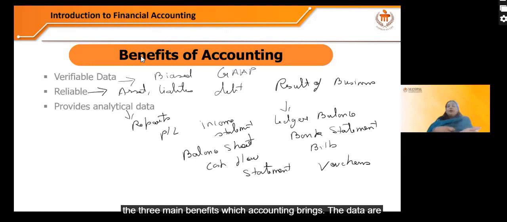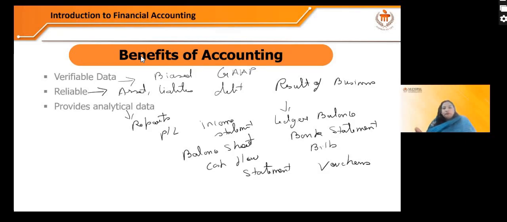The data are verifiable, the data are reliable, and it provides analytical data, analytical reports in the form of profit and loss statement, income statement, balance sheet, cash flow statement. You will get to know about all these terms very soon. Right? Is there any query?